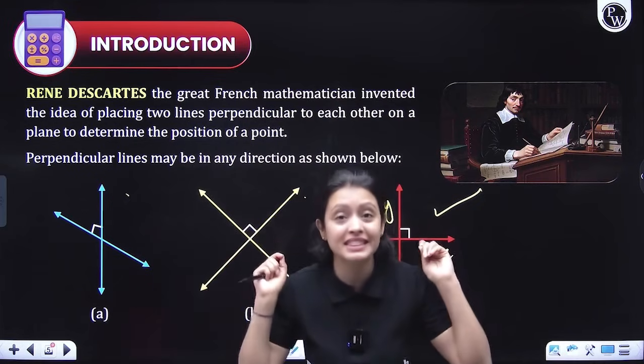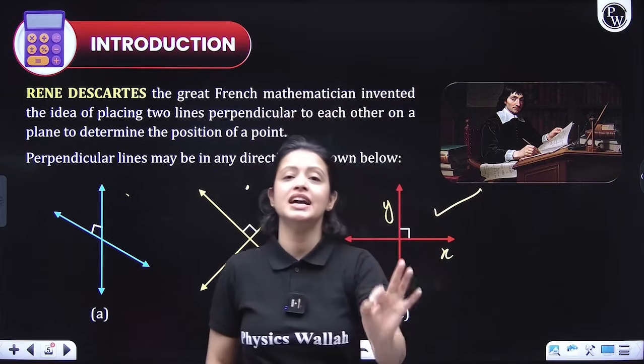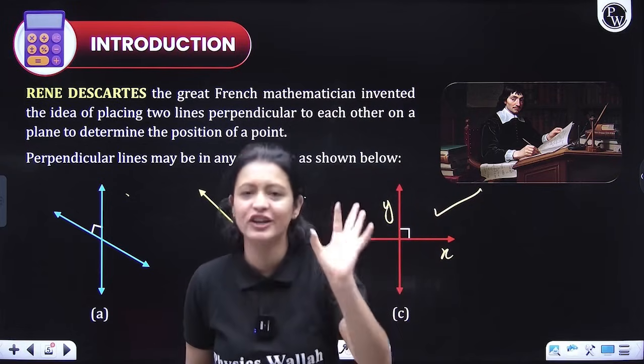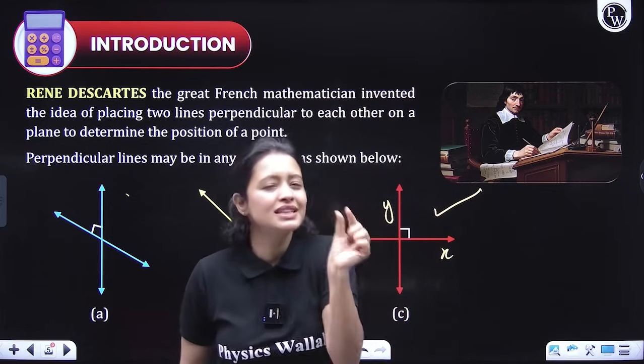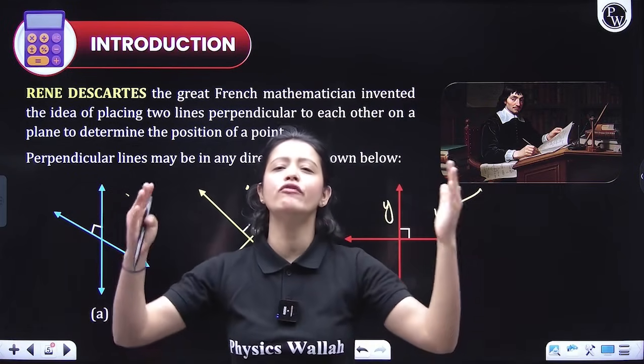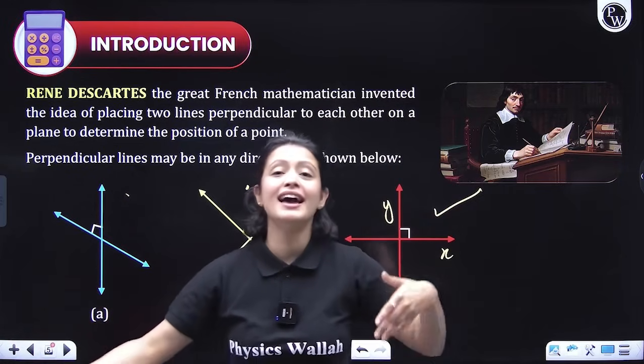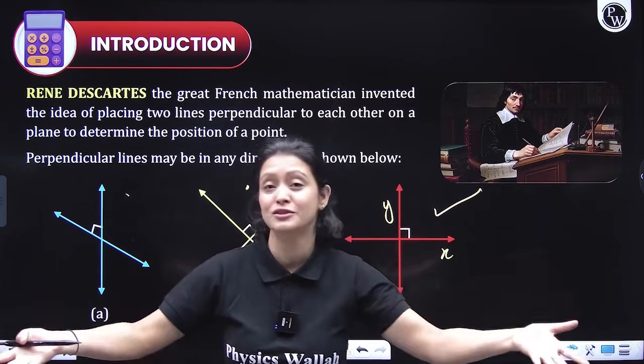And using that concept, any point's location can be marked. Specific location can be marked. Now, this simple idea gave way to a lot of amazing concepts. For example, as I said, the equation of a line, the equation of circles, and different kinds of curves.